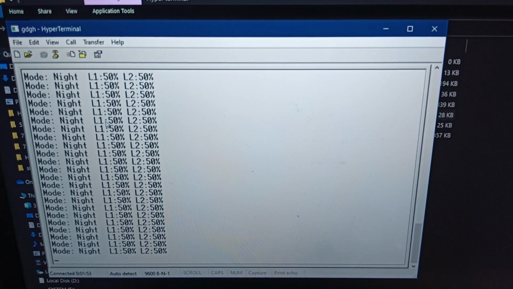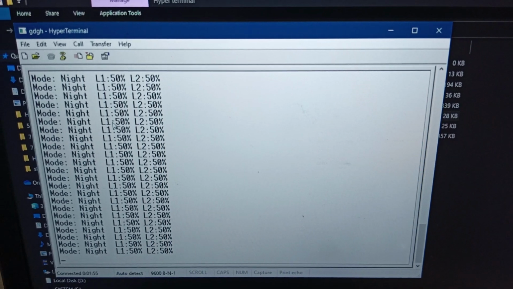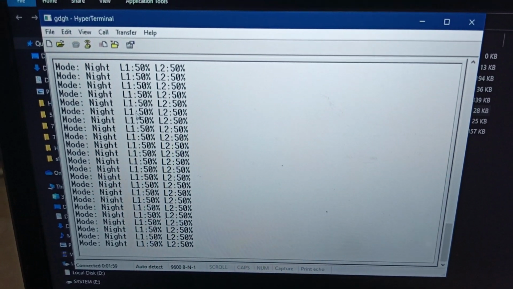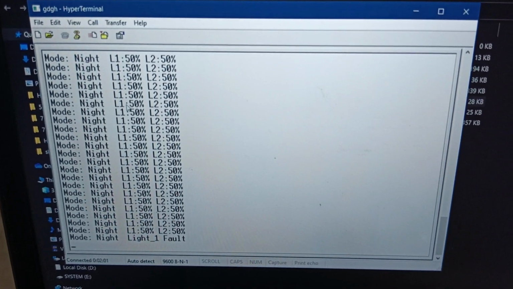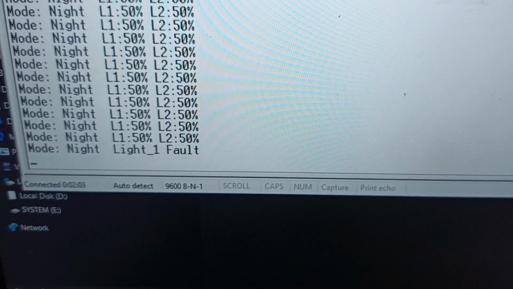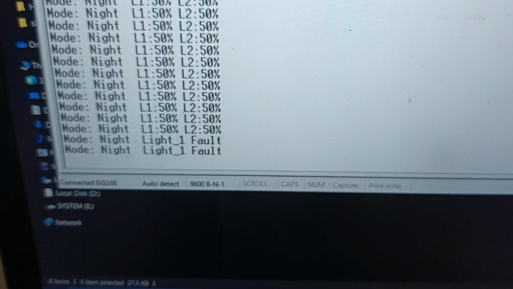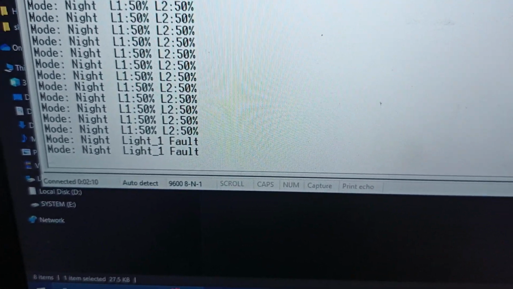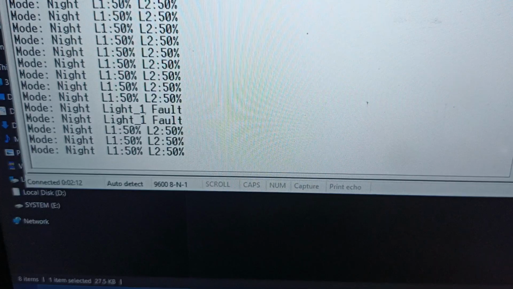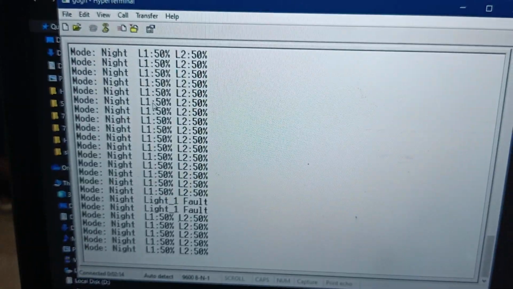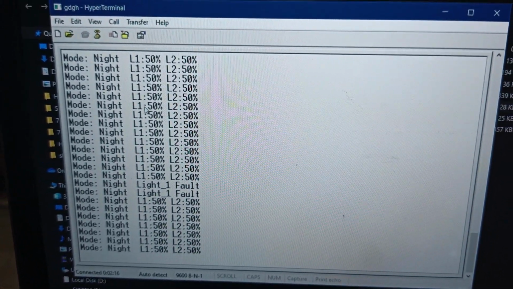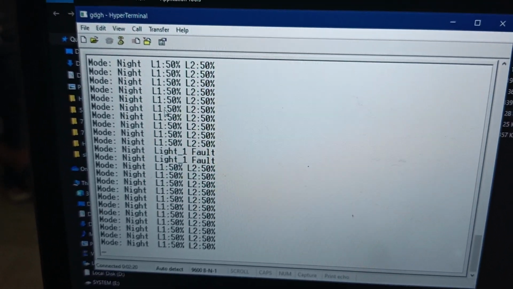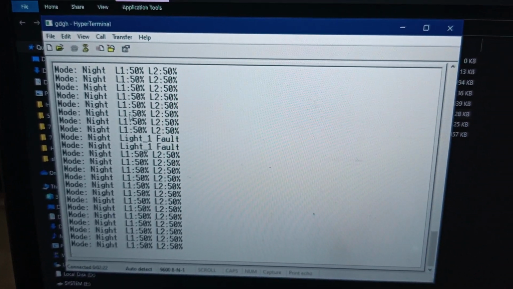We can see in the laptop also where light 1 fault and light 2 fault. In mobile phone and laptop, there are two ways to show whether the street light is working properly or not. In this way, this project will work. Thanks for watching.